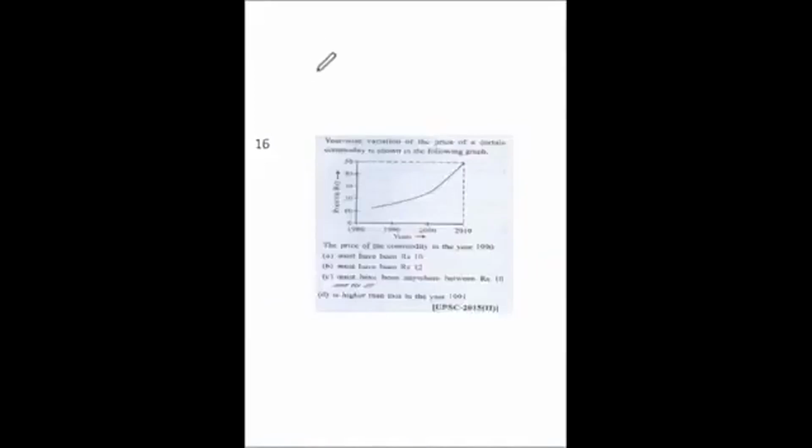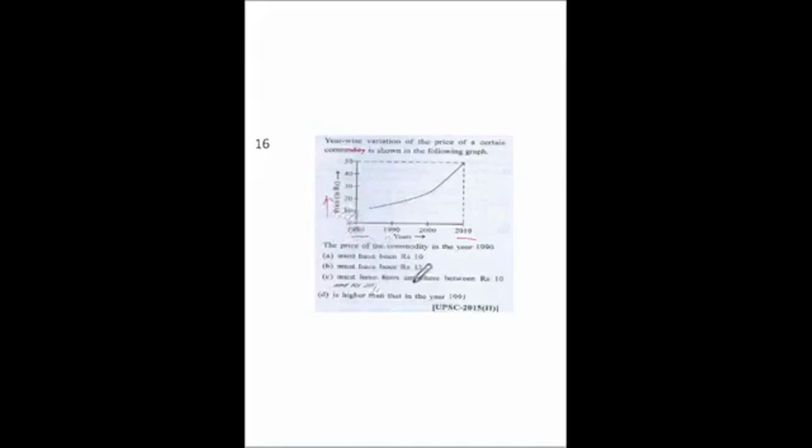Question 16. Year-wise variation is given. So we can see here 1980 to 2010, the price of a certain commodity is shown in the following graph. On this side you can see price is given in rupees.